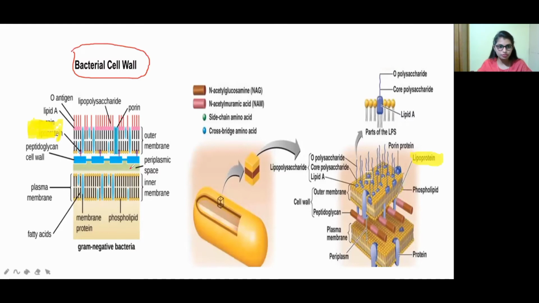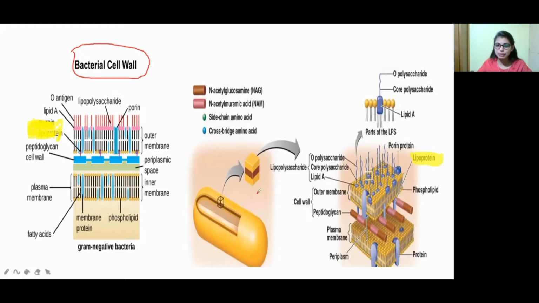It has lipopolysaccharide and also a peptidoglycan layer, that is the peptidoglycan cell wall, outer membrane, periplasmic space, inner membrane, membrane protein, and also phospholipid, that is fatty acid. So how to visualize this? This is a bacteria, right? This is the cell wall of the bacteria. When we zoom in, we get a structure like this.